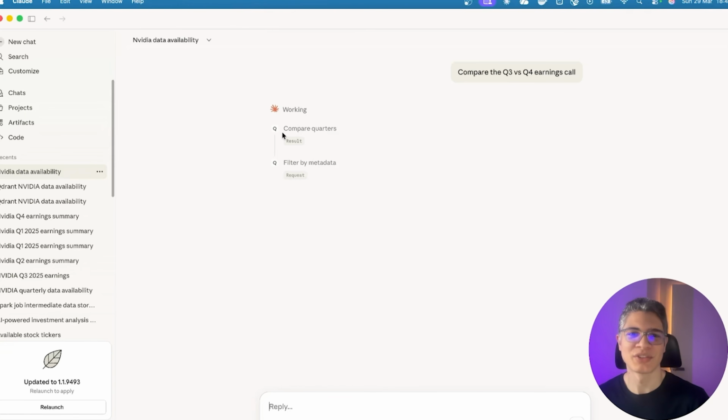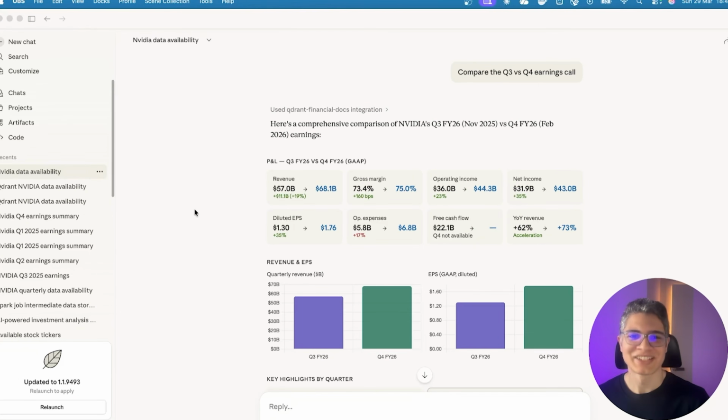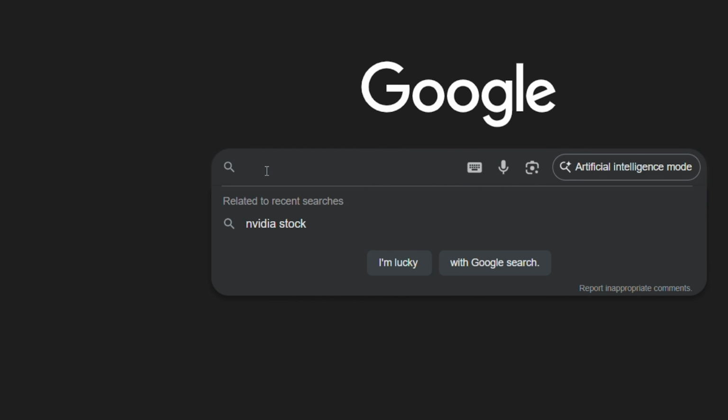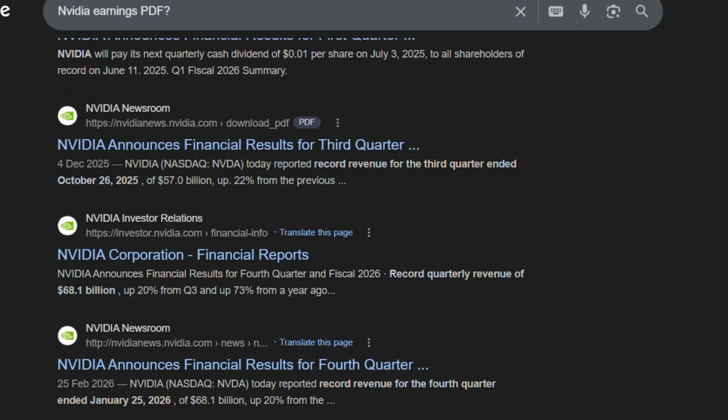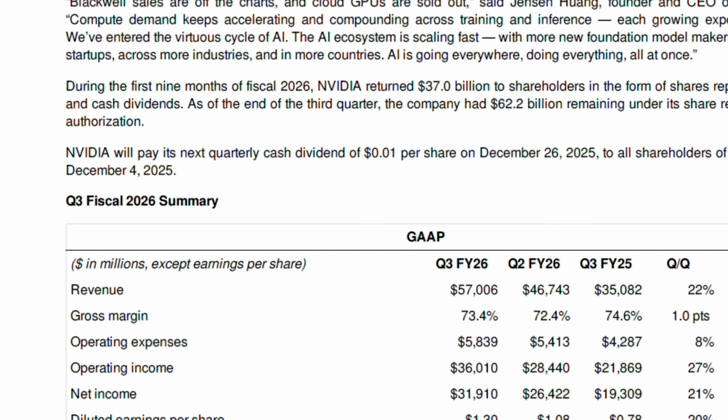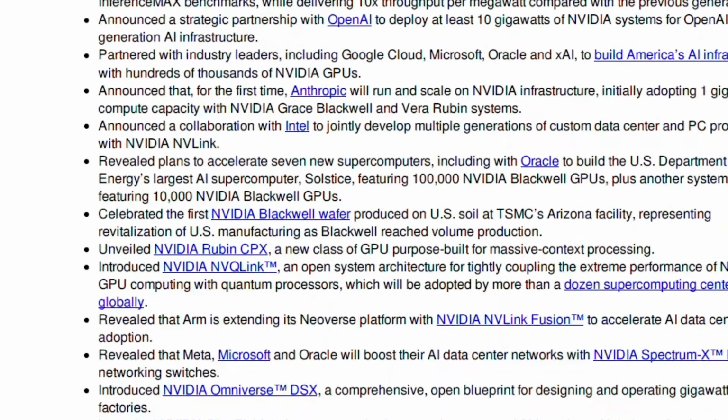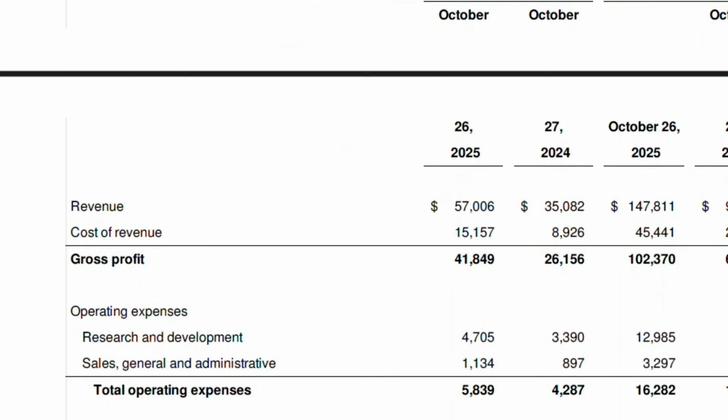Now, heading back to the technical stuff, here you can see that it's loading the tools of compare quarters and then filtering by metadata. As you can see, it's loading all the information that it was provided in my vector store database. And this is already amazing because normally Claude or different LLM providers do not have access to this kind of data, and they normally search on the browser for it, but they often make a lot of mistakes by not retrieving the relevant documents.